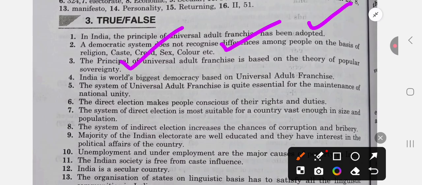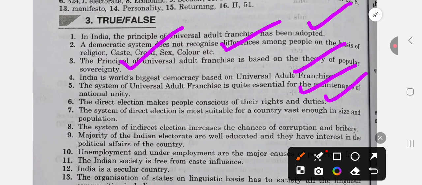That is also true. India is the world's biggest democracy based on universal adult franchise. That is also true. The system of universal adult franchise is quite essential for the maintenance of national unity. True. Direct election makes people conscious of their rights and duties. It is also true.